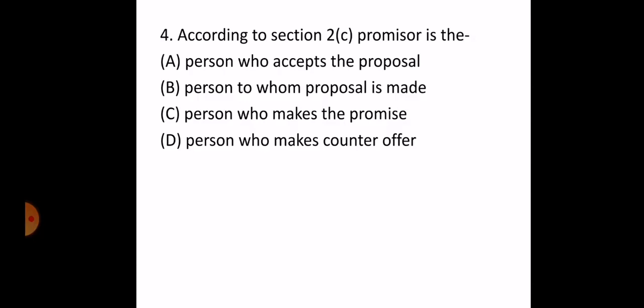The correct answer is option C, that is person who makes the promise. Section 2C provides that the person making the proposal is called the promisor and the person accepting the proposal is called the promisee. This was asked in the Jharkhand in 2014 judicial examination.